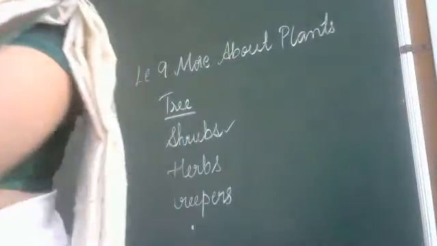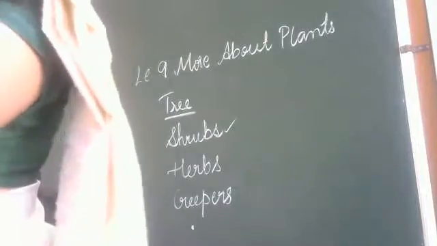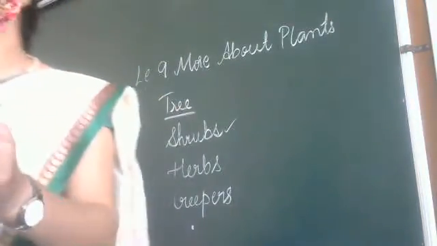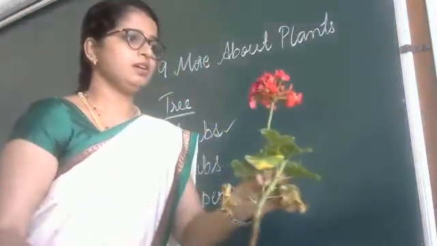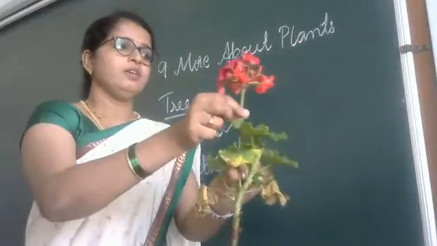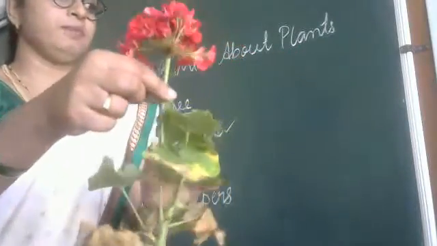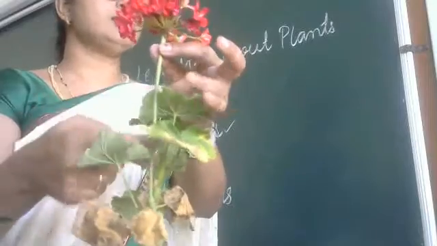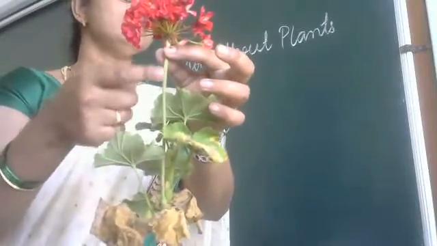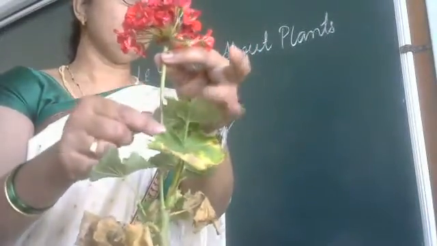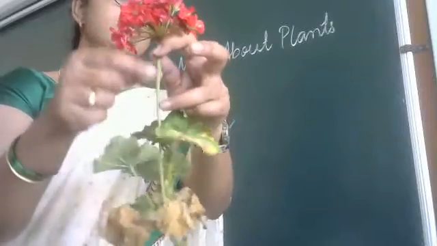I have one more plant. Just a minute, I'll show you. See here. I have one more plant. We can take this in herbs because it has a green stem. You can see this stem. This is called what? Root, correct? This is root.